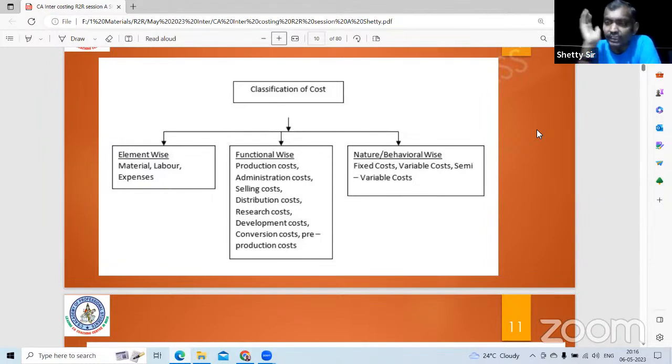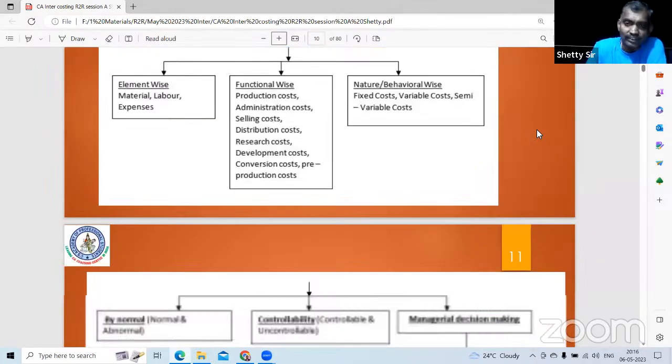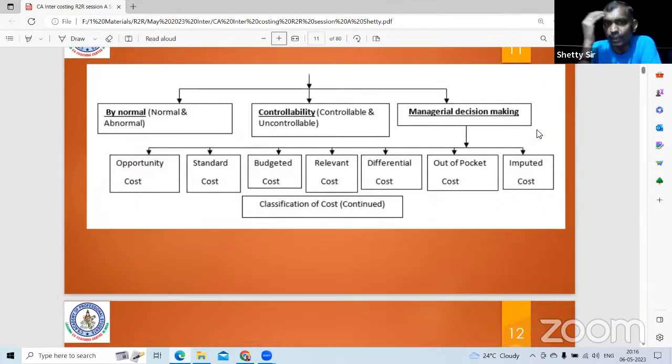Delta C by delta U. Change in cost divided by change in units will give you variable cost per unit. So multiply by the number of units, that will be total variable cost. The differential amount is the fixed cost included. Normal and abnormal, controllable, uncontrollable, then managerial decision making.